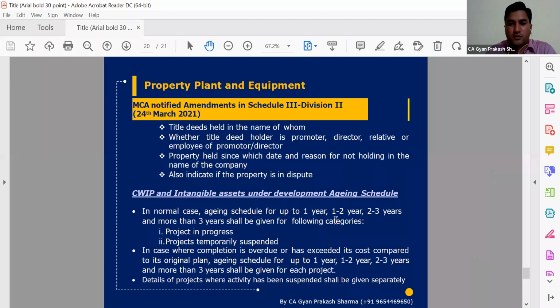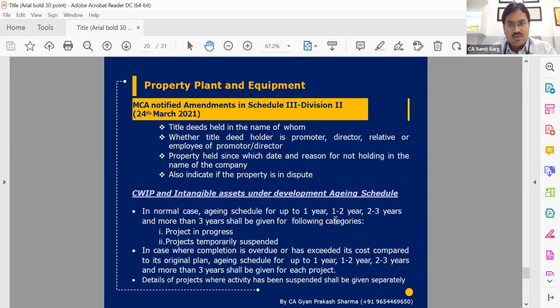So any specific queries or any concerns, so that for a quick basis we can have Ind-As 38, because that is not much more different. Mostly the recognition principles and measurement criteria are the same, disclosures are almost the same. There are only the differences in which type of cost or which type of activities we need to consider an intangible asset. So Sumit, any queries I think we can have right now, or we can check?